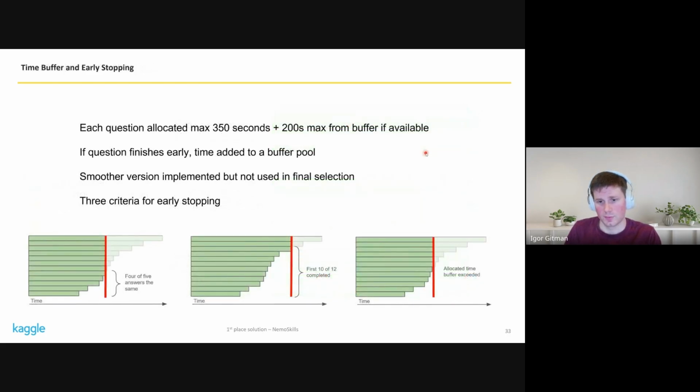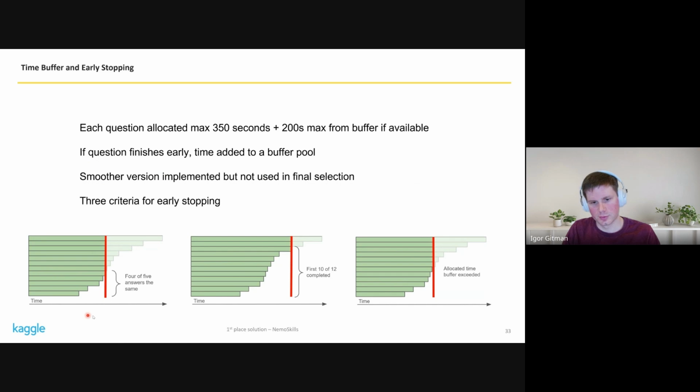And we use this to be able to cancel different generations to implement our early stopping. So this is combined with a time buffer. For each question, we allocate about 350 seconds. And then there is a variable buffer of 200 seconds that can be added if we finish some problems early. We did implement a different version that's a bit smoother and has less variance depending on the random order of the problems, but it's not used in our final solution.